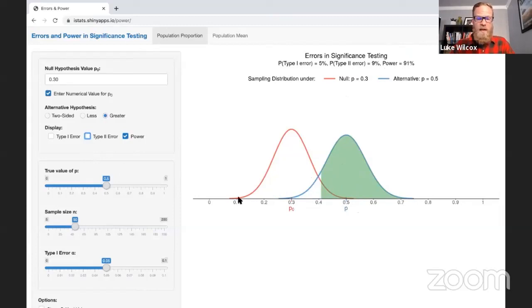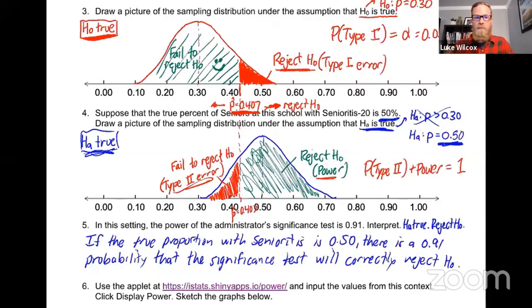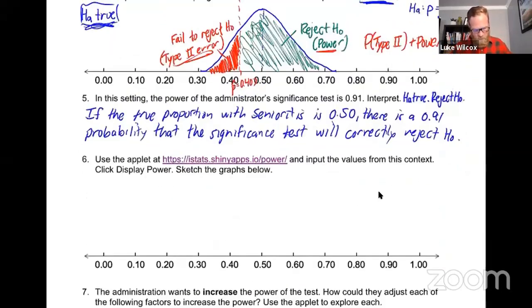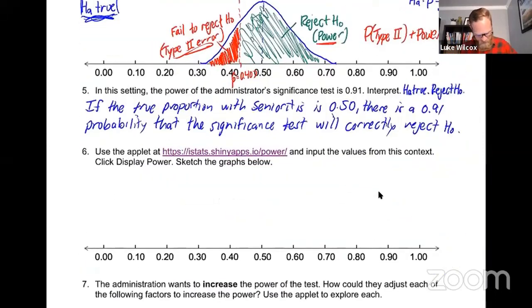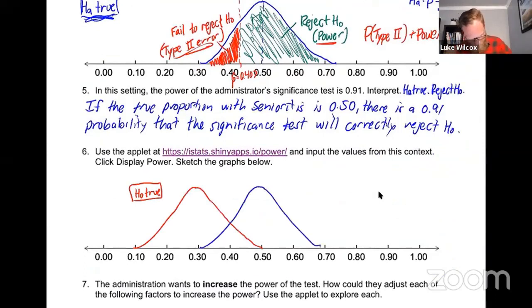Now, I'd like to focus in on this idea of power for the last part of the activity, and that means that we are going to focus in only on the region that is green in this picture here. So I think we should draw this into our notes here, and then let's talk about how we might be able to increase that power. So for our picture here, we're just going to take the two pictures that we have up above and drop them onto the same picture. So the red distribution has a peak at 30%. That's where the null is true. And the blue distribution has a peak at 50%. And that's where the alternative hypothesis is true.